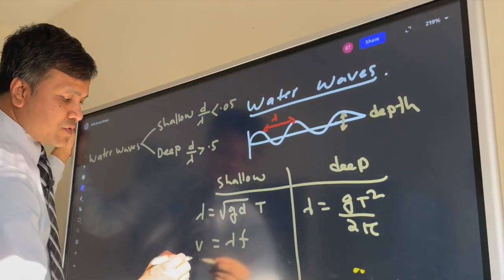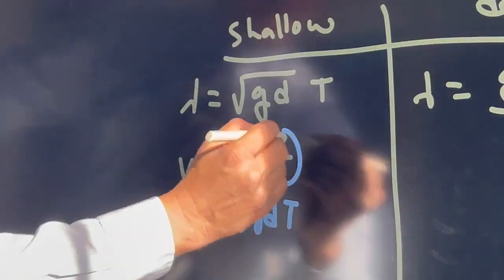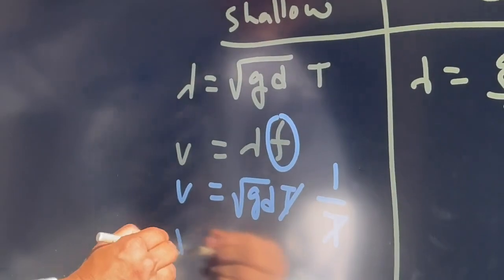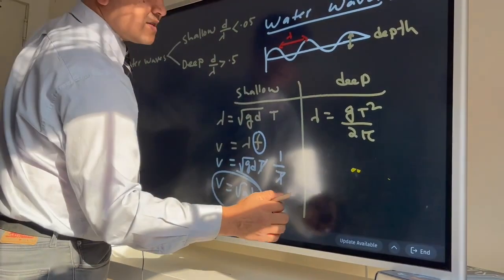Now velocity is lambda times frequency. Lambda is gT, and frequency is 1 over T. So the T's cancel, so velocity is gD. This is the velocity for shallow water. Now let's find the velocity over here.